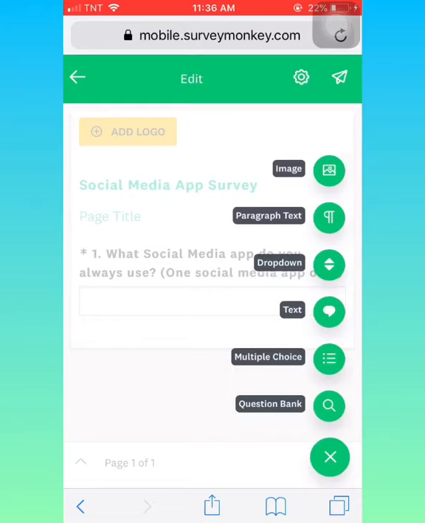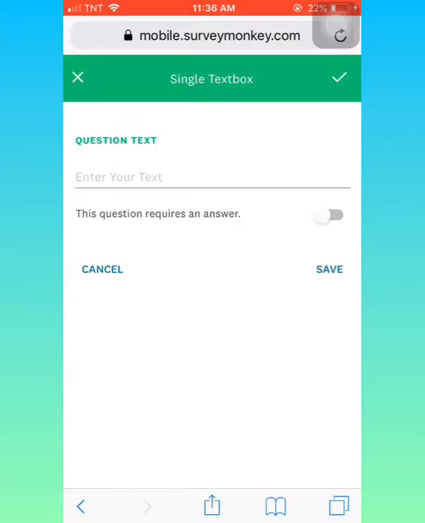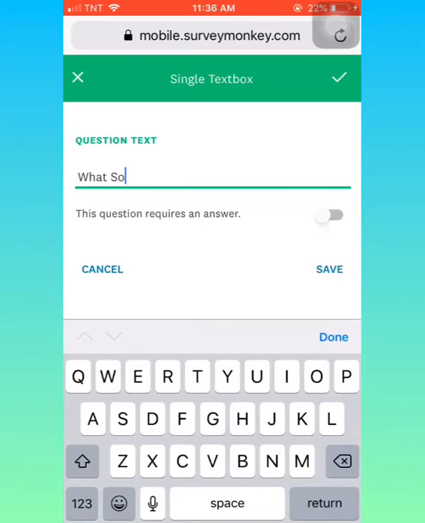And you're gonna see some options there if you want to put on your first question an image, paragraph text, drop down text, multiple choice, or question bank. I chose text for my first question and then enter your text. So my sample is question number 1. What social media app do you use always?